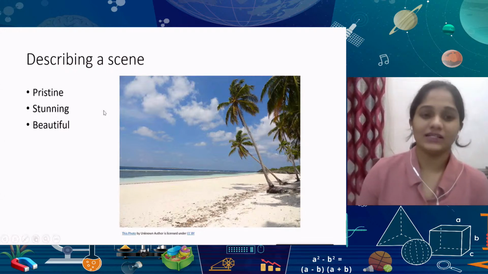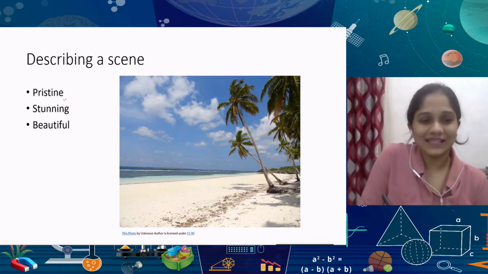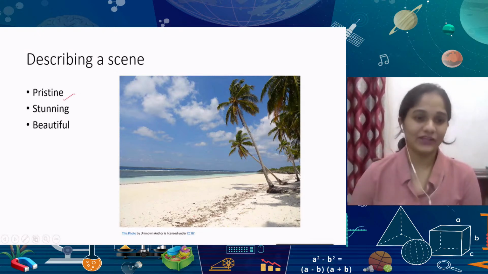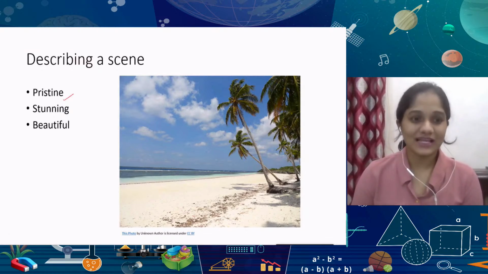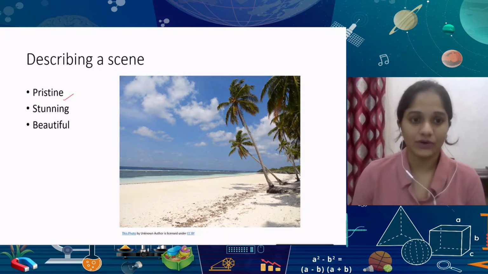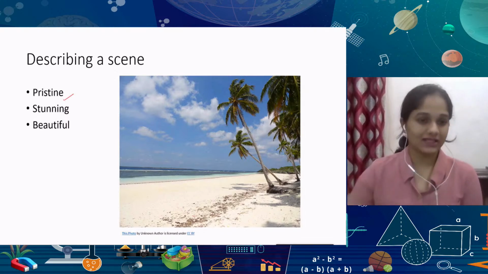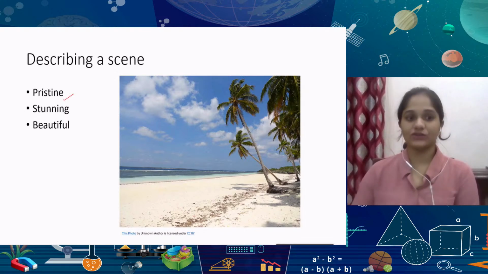Okay, and next we have something I'm very fond of doing, describing a scene. Okay, you may have seen a very beautiful scenery. How would you describe it? Pristine is something that is relatively untouched by human activity, and this is a word that we should also learn quite often in terms of learning about things like conservation, and sometimes leaving the environment as much untouched by our human interaction as possible. Pristine indicates that something is clean, almost untouched in its beauty, and that's something that should be used when describing, particularly when you're talking about scenery.